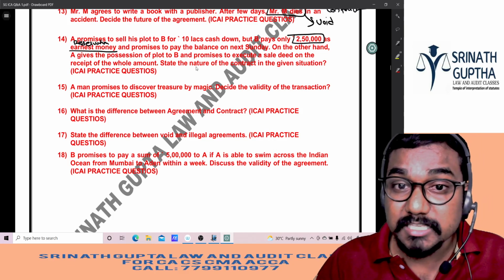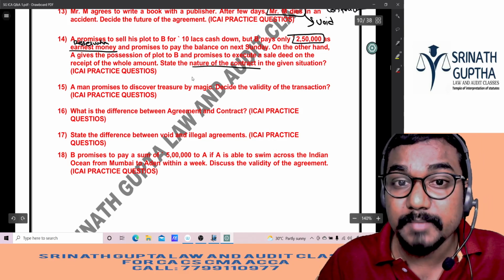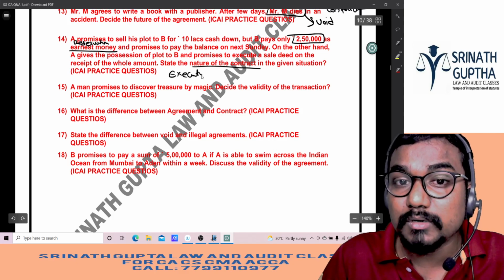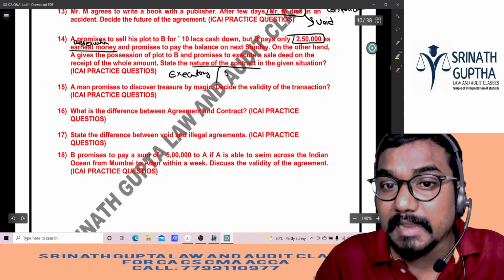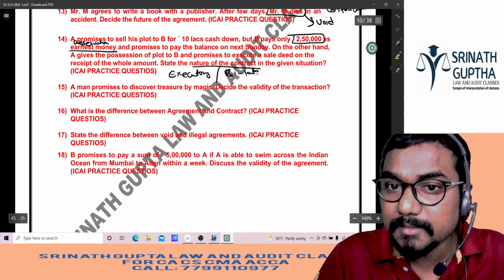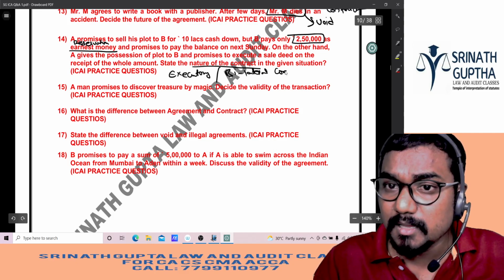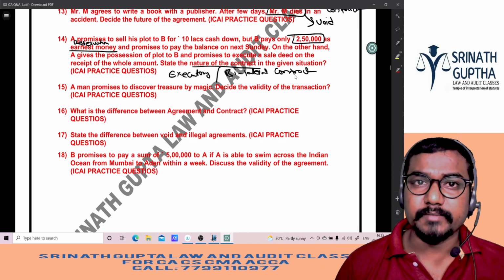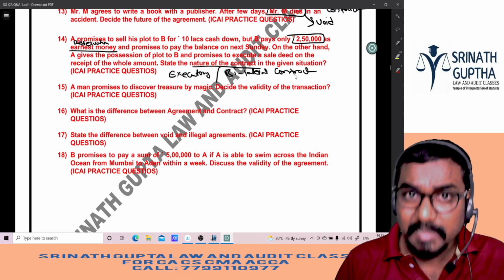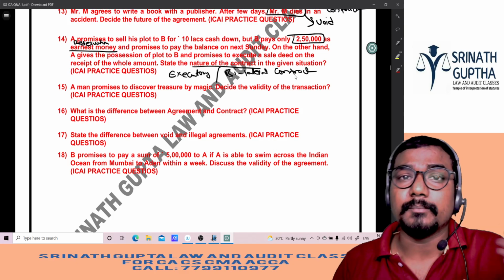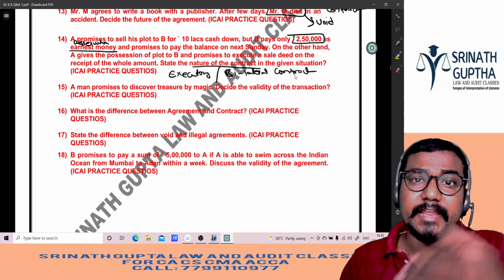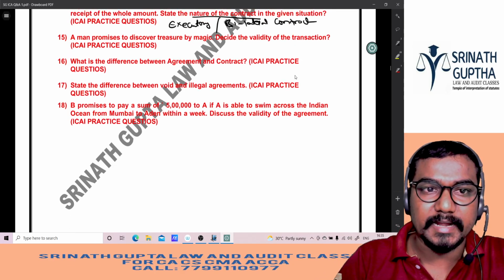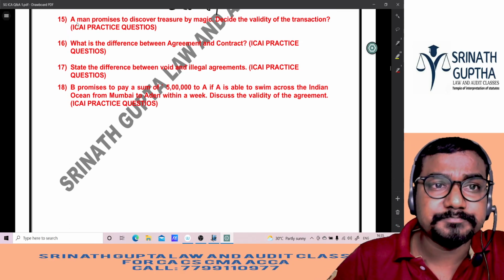So state the nature of the contract in the situation. It is an executory contract, or bilateral contract, because both the obligations are pending. You have to give the money next week. After giving the money, I'll give you the possession of the land also. I'll transfer the land in your name. Both the obligations are pending. Executory contract.